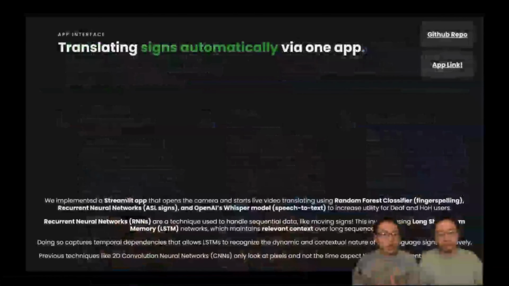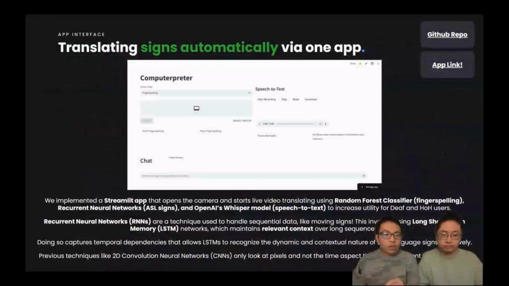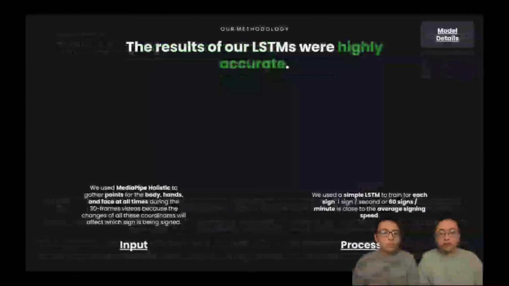So our solution is to create a Streamlit app to facilitate the communication between deaf and hearing people in an in-person conversation. We included a trained random forest classifier for finger spelling detection, and a trained recurrent neural network for dynamic ASL signs detection too. We used a recurrent neural network instead of a 2D convolutional neural network because signs have movement. They have a time aspect. And as you can see, the results of our training of our LSTM were highly accurate. The training loss went down and the model accuracy went up.